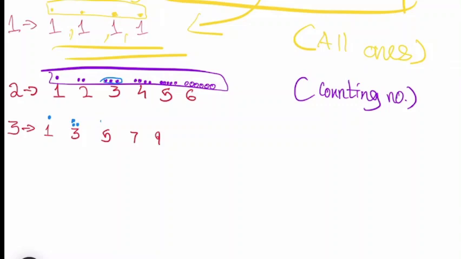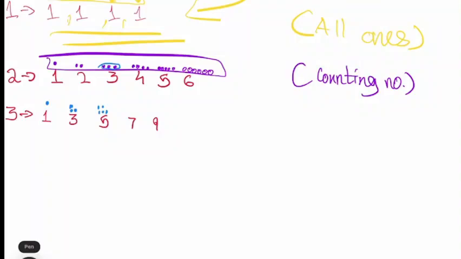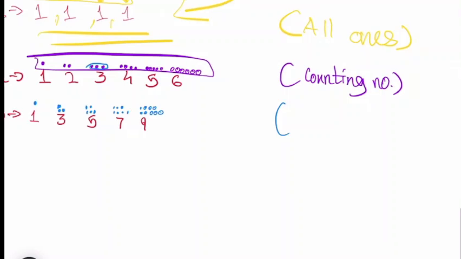Okay, 3, then 5 also you can write like this. In the playing dice, 5 is given like this. You can even use this if you want, but this is a better way. So this is 5, then this is 7. You just need to increase two every time. Add 2 and then you will get the next odd number. This is 9. So these are some examples which I have given over here. And then I'll just tell you, these are what? Do you remember? Yes, odd numbers.